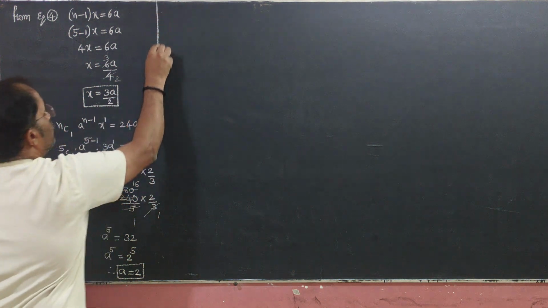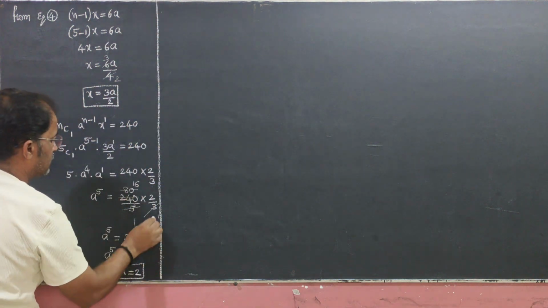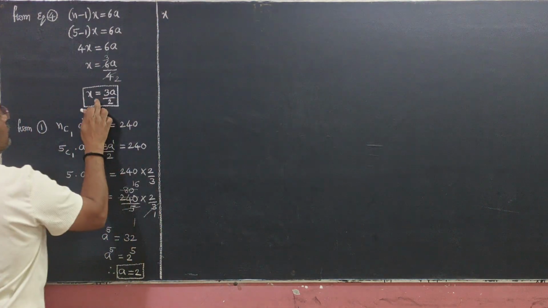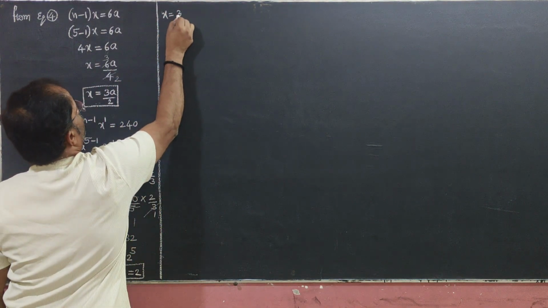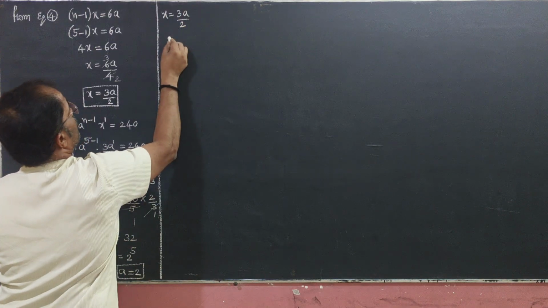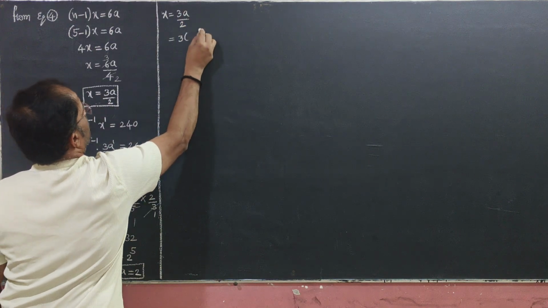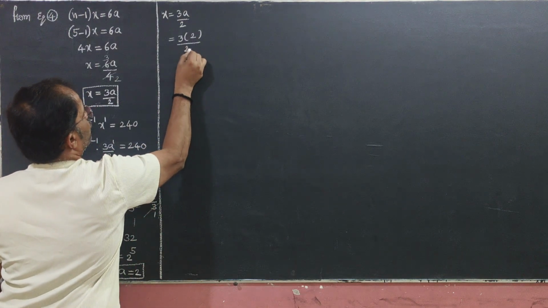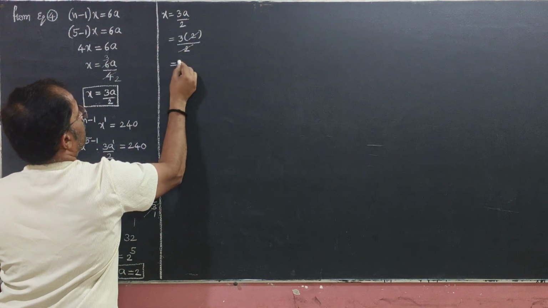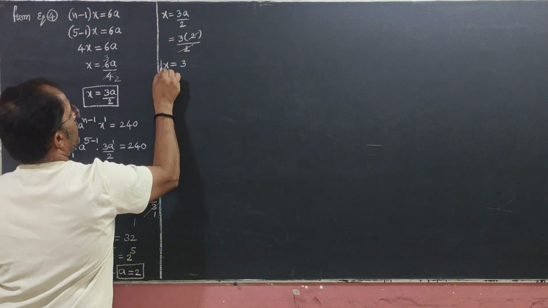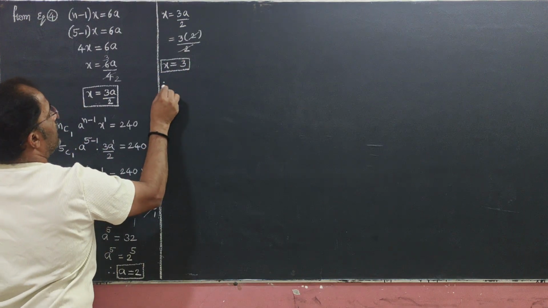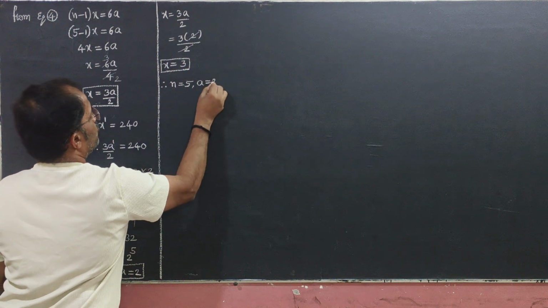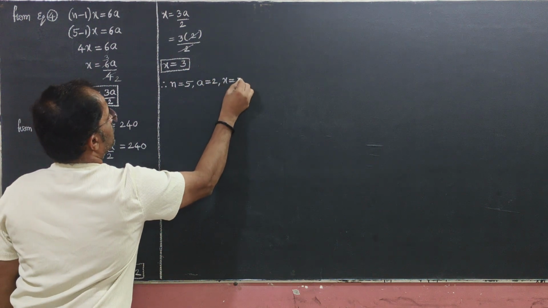Now substitute the a value in the x term. We have x value is 3a by 2. What is the a value? 3 into a value 2, by 2. 2 cancels, remaining 3. So x equals 3. Therefore n value is 5, a value is 2 and x value is 3.